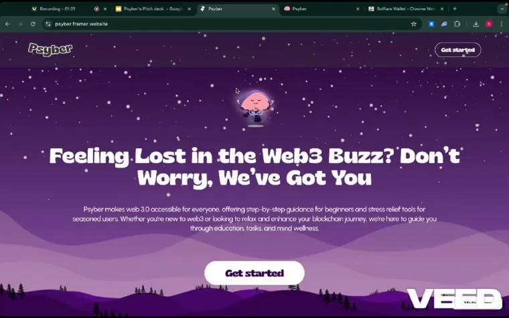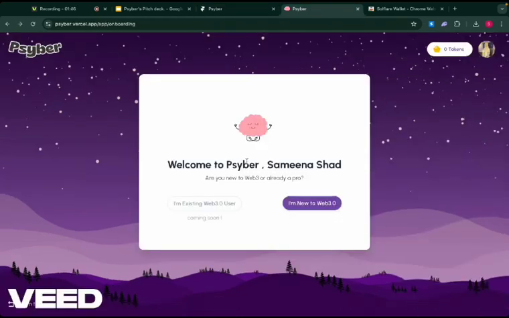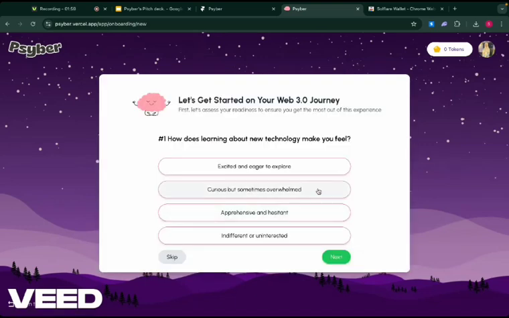Welcome to Cyber. Let's dive into how our app makes Web3 onboarding easy and engaging. We start by signing in with Google. This allows for a seamless experience. Once signed in, you'll choose whether you're new to Web3 or an existing user. For this demo, let's focus on new users. If you're an existing user, don't worry, features for you are coming soon.